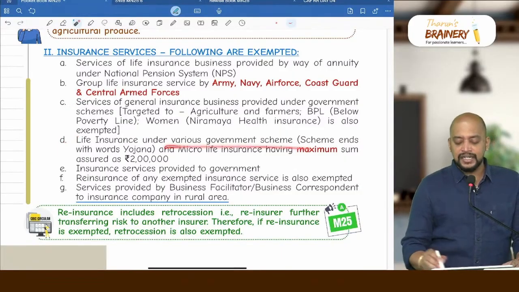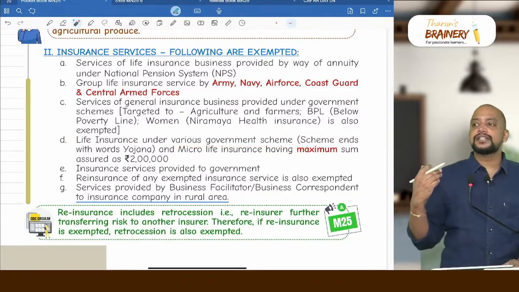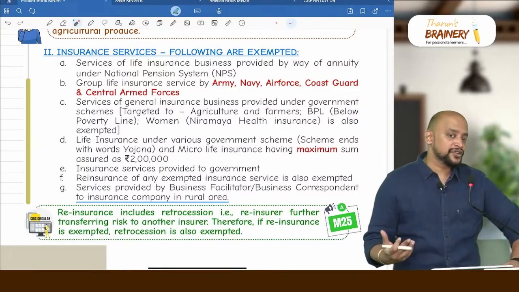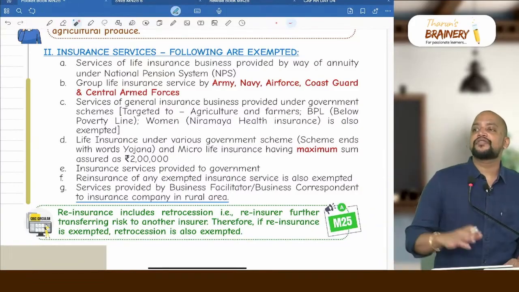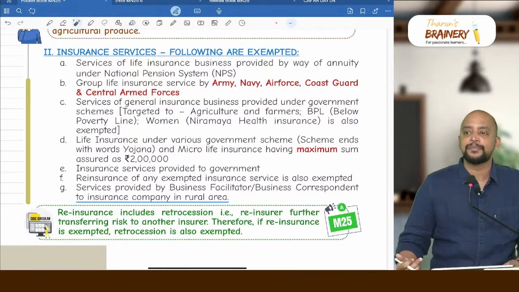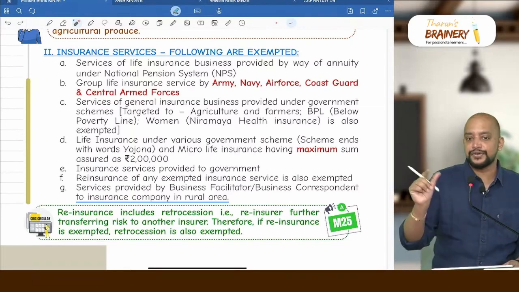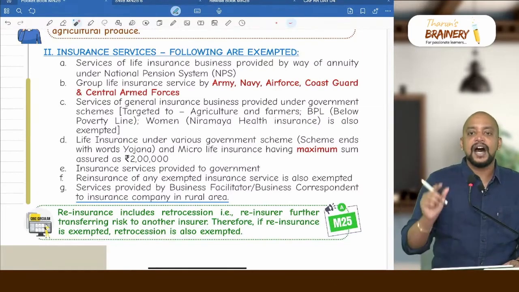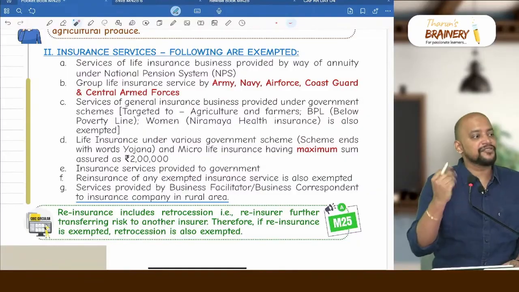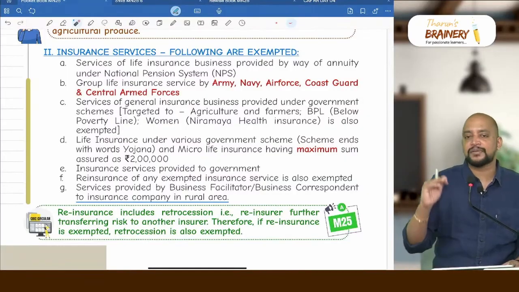Then life insurance under various government schemes. So there is a life insurance company which is providing life insurance service. Again, that scheme is notified by government. How do we know that it is notified by government? That scheme will end with the word Yojana, Pradhan Mantri Bima Yojana, Aam Aadmi Bima Yojana, like that. So definitely it is a government notified scheme. The premium collected will be exempted.